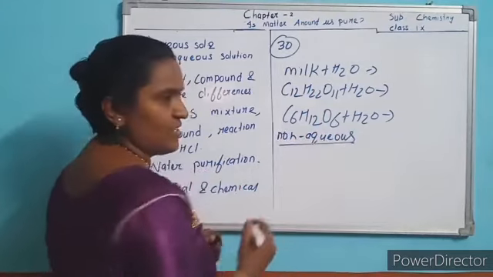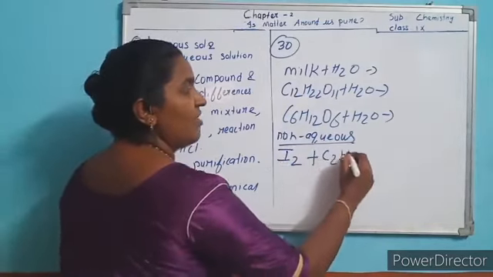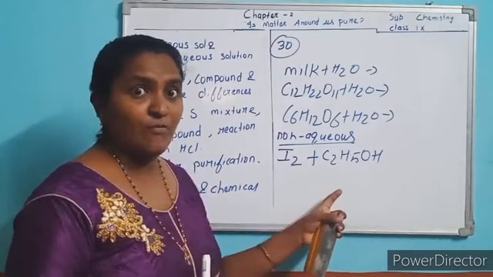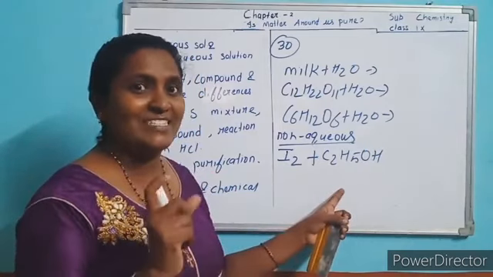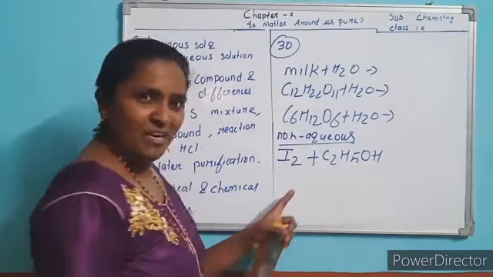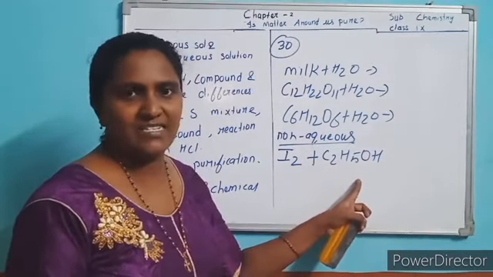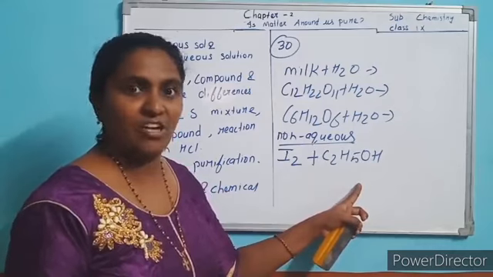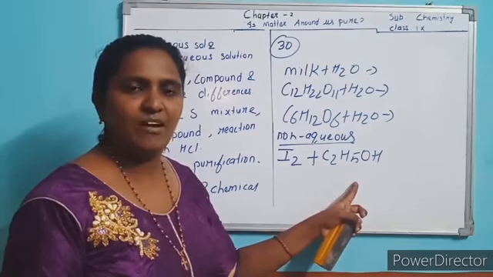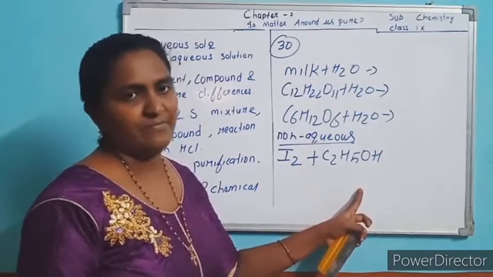What does non-aqueous solution mean? I will tell you an example. Iodine dissolved in alcohol. Tincture of iodine is studied. What is tincture of iodine? It is an example of a non-aqueous solution. It is a mixture of iodine in ethanol or alcohol. Ethanol is a kind of alcohol. Iodine in ethanol is an example of a non-aqueous solution. This is called tincture of iodine.